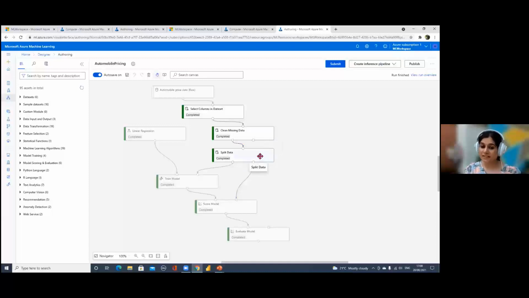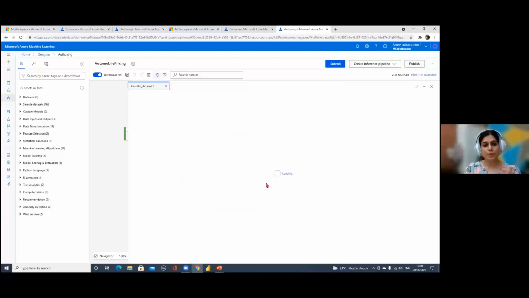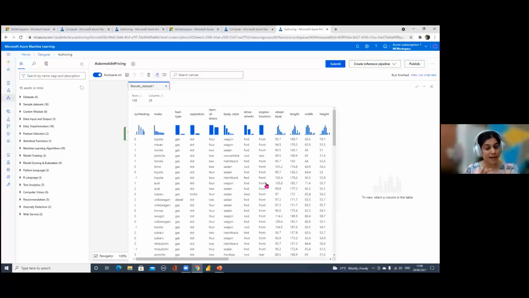After that, we split the data. Let's right click and see what this has done. If you go to preview data on split data, it shows you two data sets: result data set one and result data set two. Result data set one is the bigger part of the data, which you use for training.